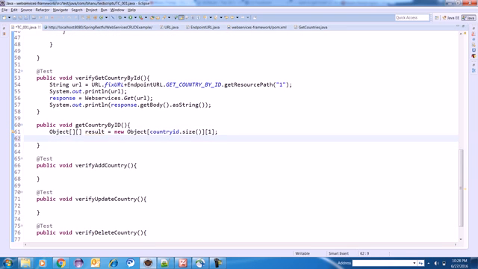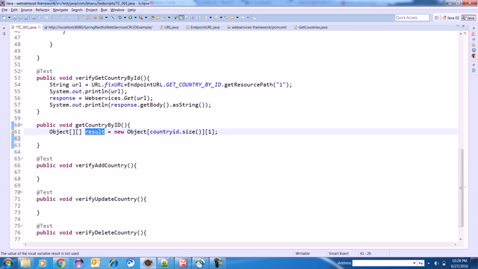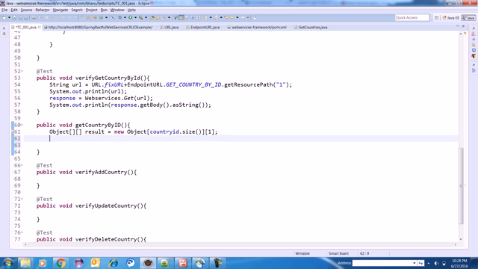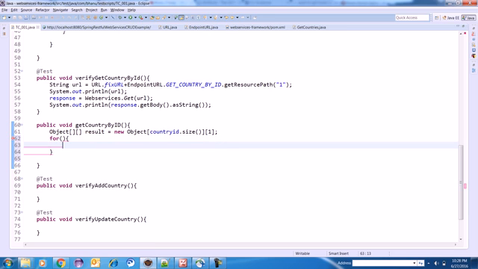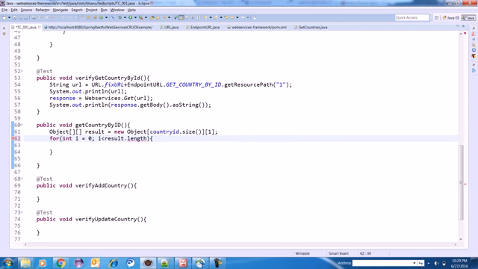Now what I can do is I can just run a for loop. Okay, here I can just write one for loop, and this will basically create my data provider. So I will write int i is equal to 0 and i less than result dot length, right, and i plus plus.